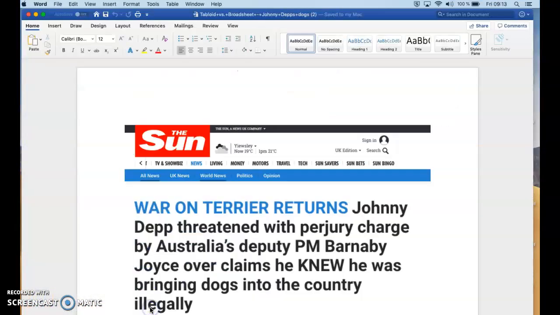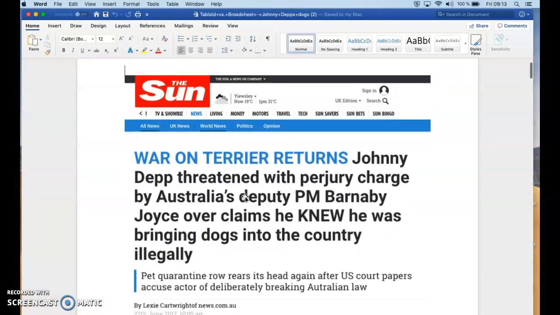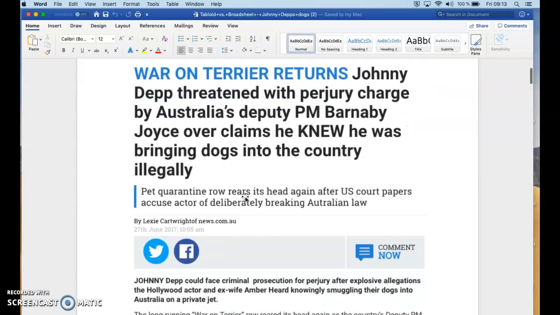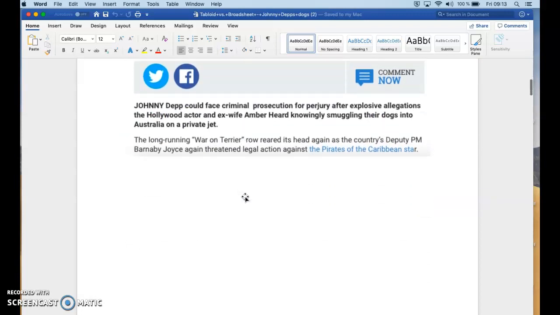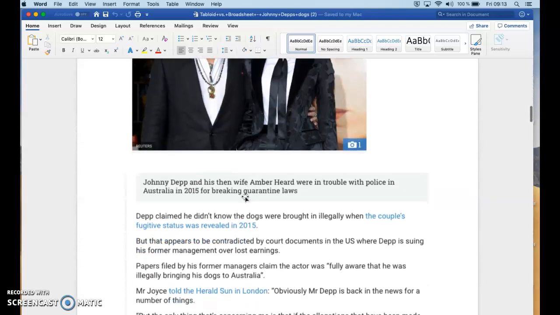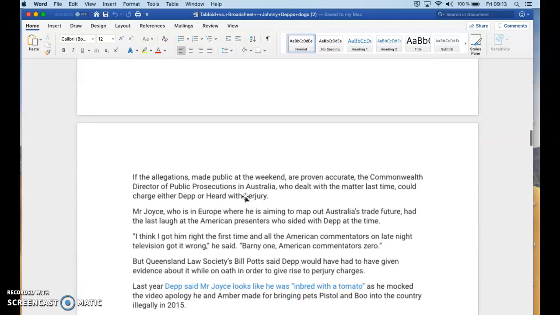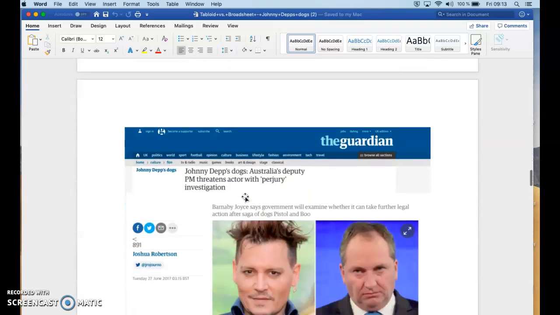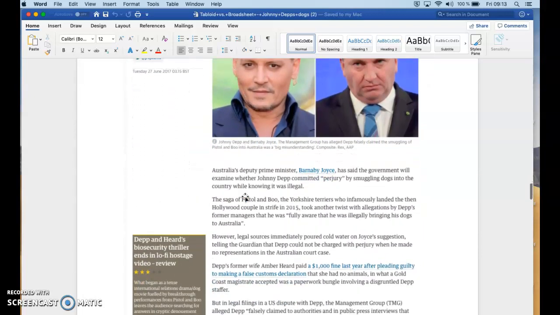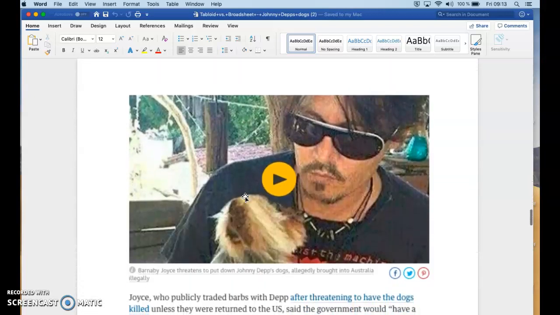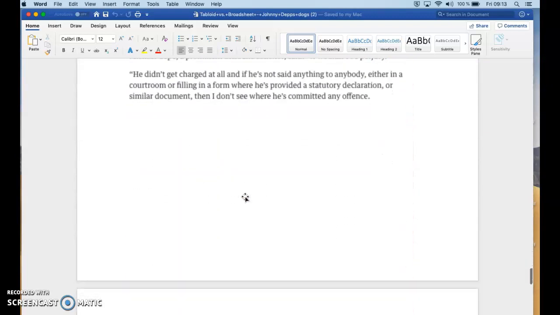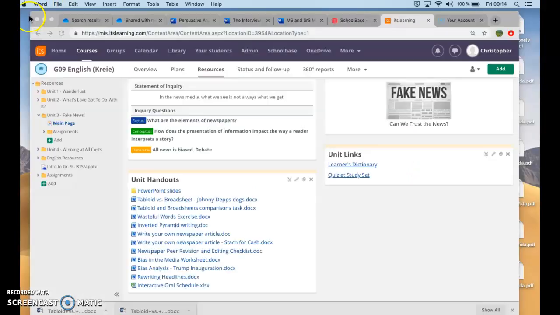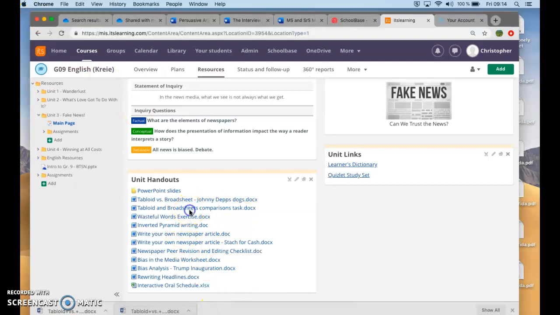All right, so here it is down here. So take 5 or 10 minutes, please, before you do anything else to read these articles. Look at the headlines, look at the pictures, read the article, and start thinking about the article. And actually, there's two separate articles from two different papers. So start thinking about what makes these two different, what's similar. Okay, so again, take 5 or 10 minutes just to read and analyze these articles. All right. After you've done that, you are then going to open up this one.